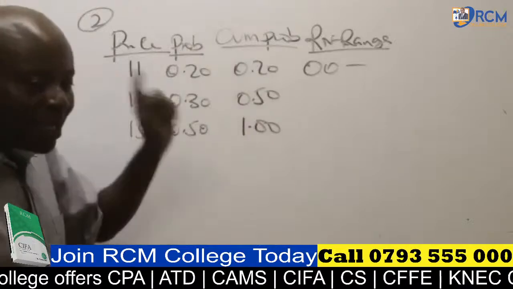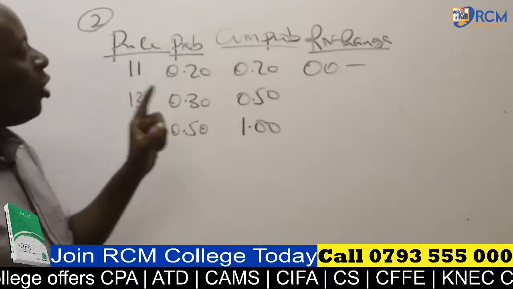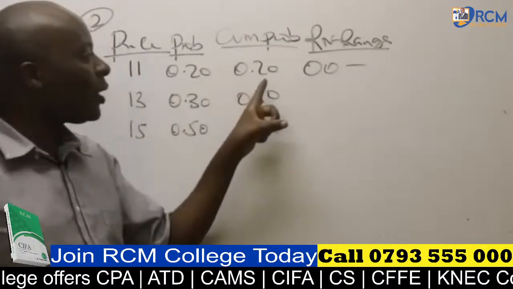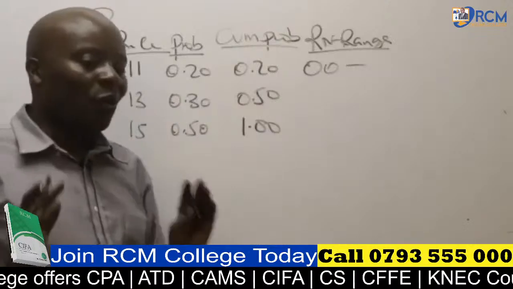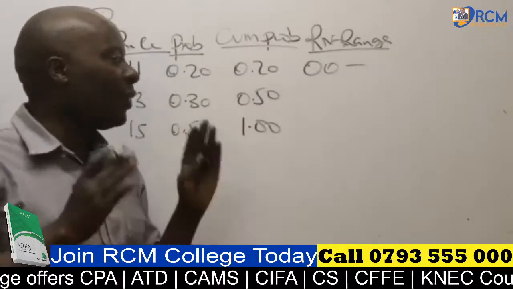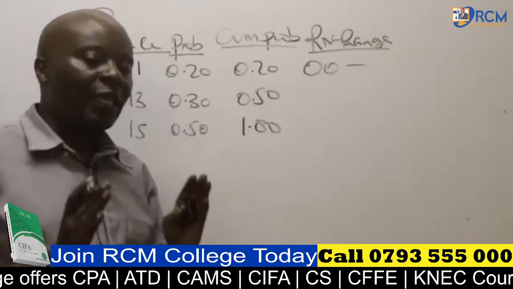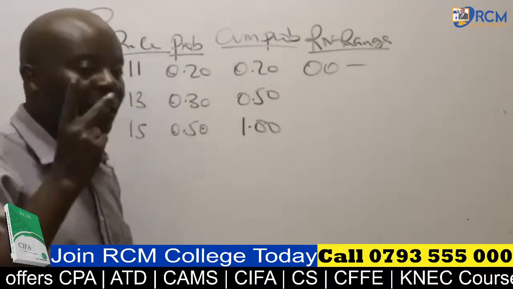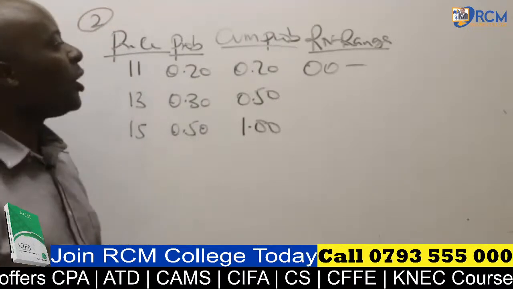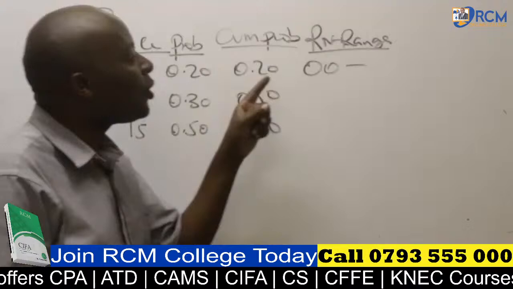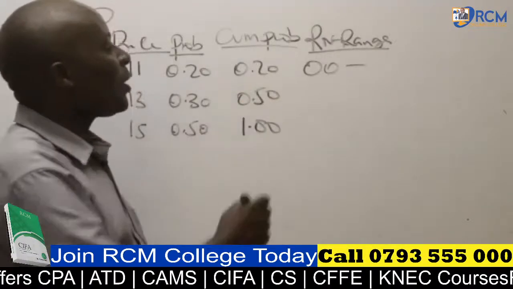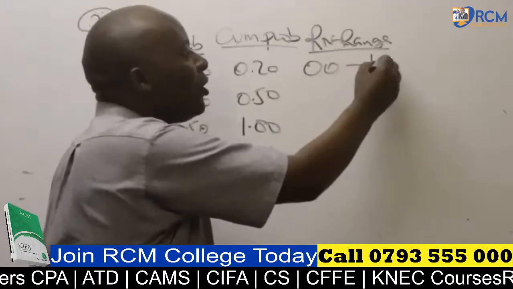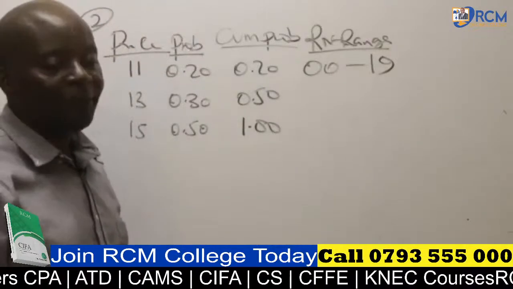You can't start making a high school argument that this 0 is not significant. No. For us, when we see 0.20, it means the level of accuracy is 2 decimal places. So it will be 00 all the way to 20 minus 1. 20 minus 1 gives me 19.